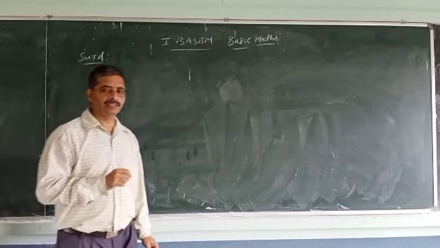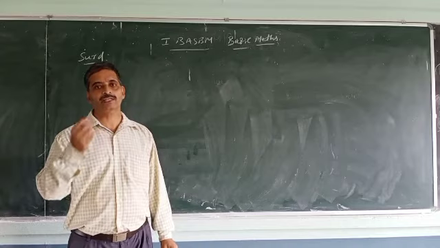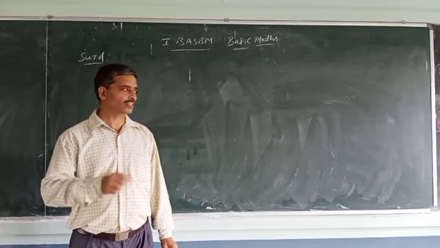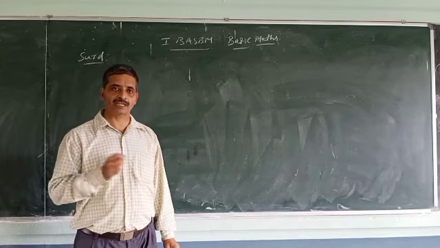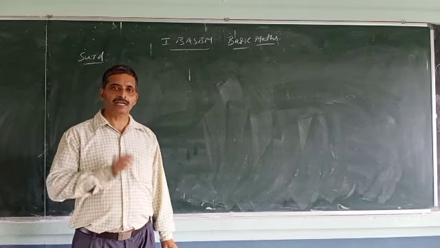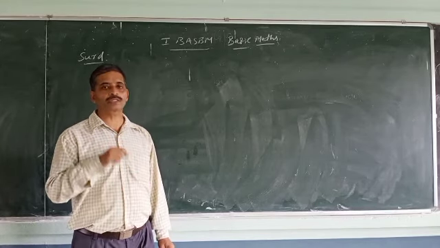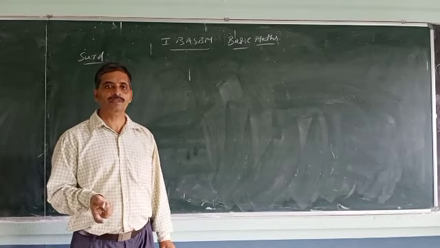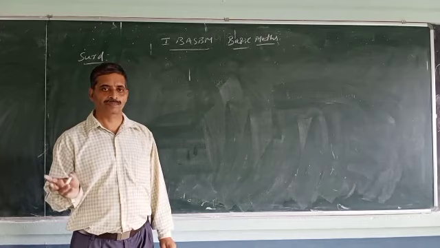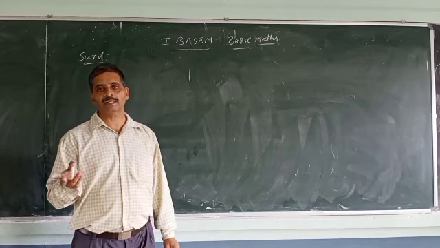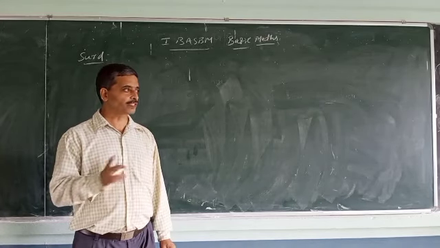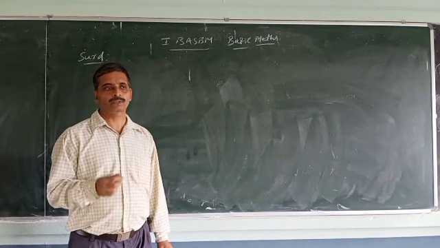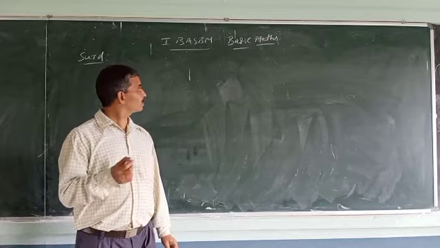So if you add a rational number to an irrational number, it becomes again irrational only. So irrational plus rational is irrational. Similarly, irrational into non-zero rational, if you multiply by a rational number also, it will become irrational only. So you can do operations like multiply and add, but the result will be irrational only.